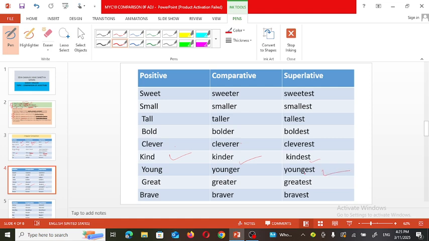Rita is the youngest girl in the class. So no other girl is as young as Rita in the class, or Rita is younger than any other girl in the class. Great, greater, greatest, brave, braver, bravest. For example, Bangalore is the greatest city in India. So, in a comparative degree, Bangalore is greater than any other city in India, and no other city is as great as Bangalore in India.